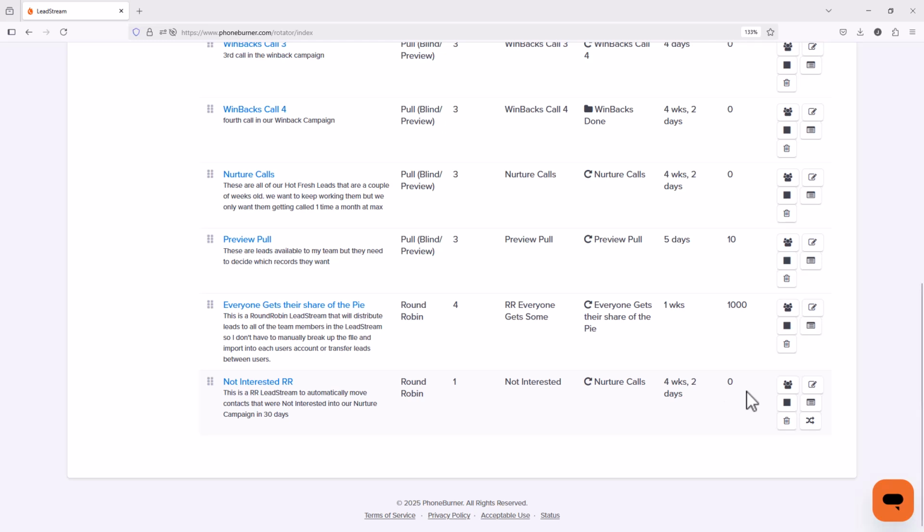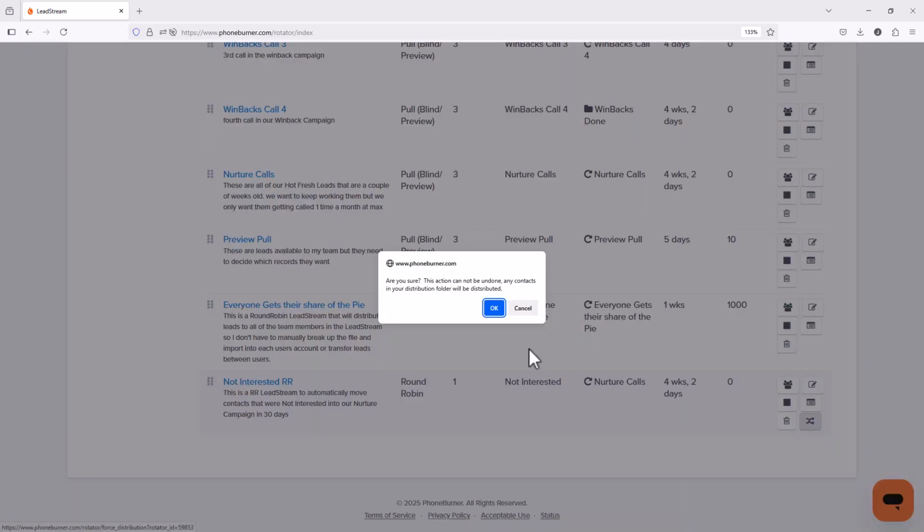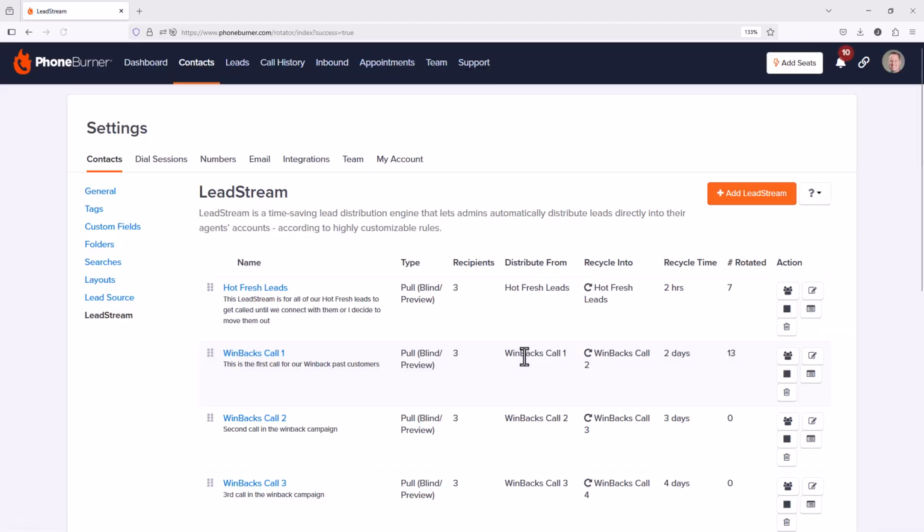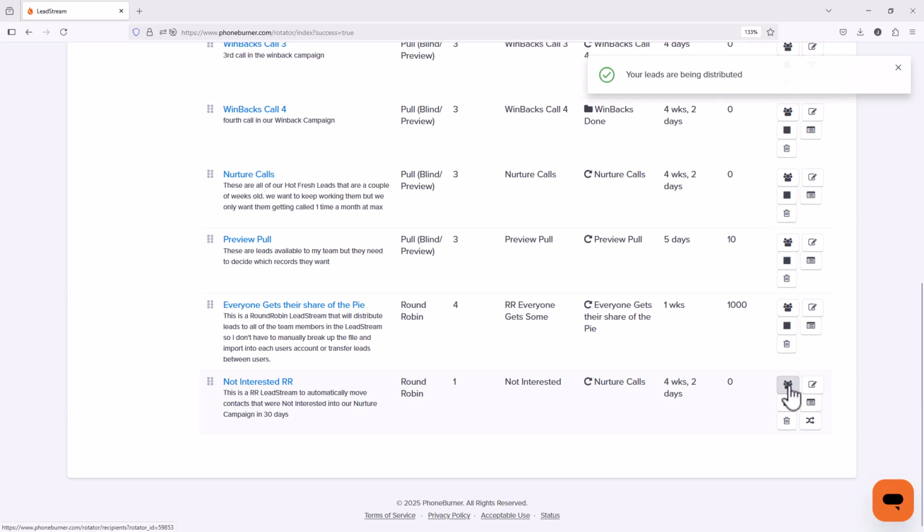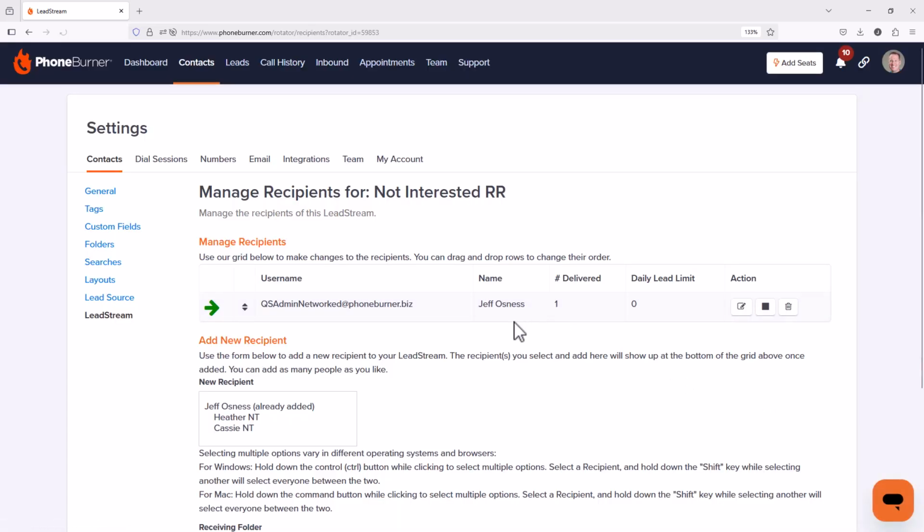right away, we can click on this little button here where it's got the 2 arrows that crisscross over each other. I can click on that, then click OK. And the system will start to process the data that's in there. So here you can see 1 lead has been delivered.